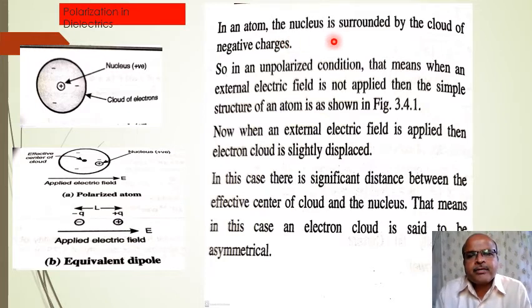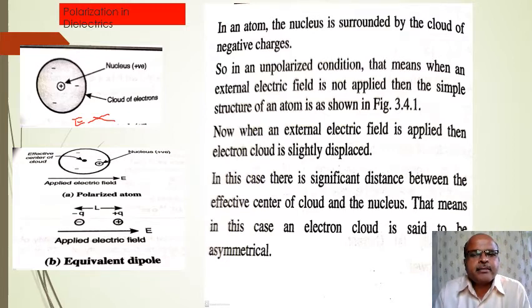In an atom, the nucleus is surrounded by a cloud of negative charges. In the unpolarized condition, that means when an external electric field E is not applied, the simple structure of the atom is as shown in the figure.